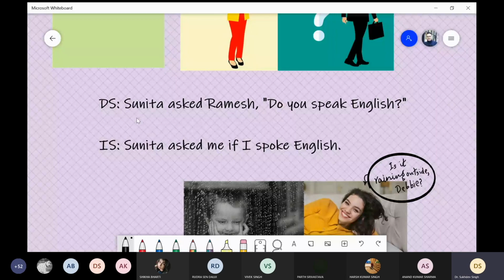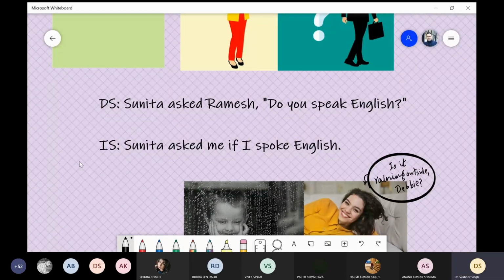So Sunita asked Ramesh, because the statements are interrogative sentences, that's why the verb ask will be used almost compulsorily. Sunita asked Ramesh, comma, then inverted comma start, do you speak English? Then the statement is closed by the question mark, and then you close everything with inverted commas.